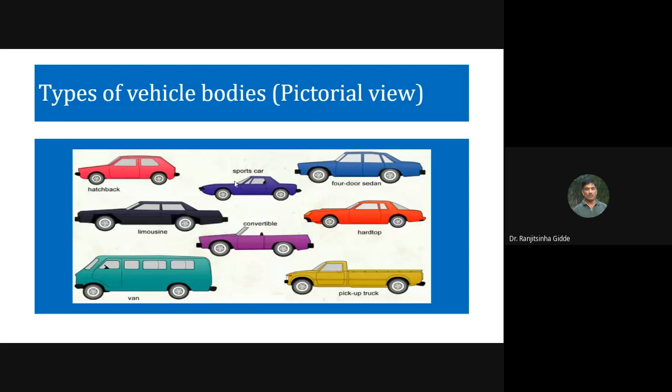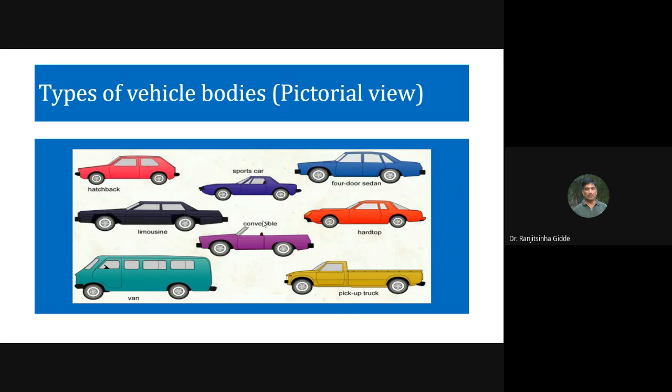This one is the sports car, with an arrangement for only two passengers. Then this one is the limousine, a long comfortable body provided for passengers who want more comfort.